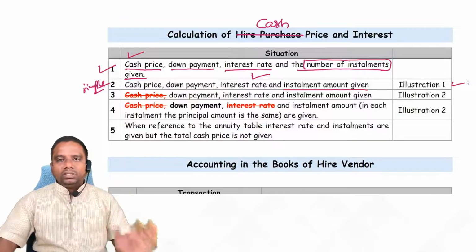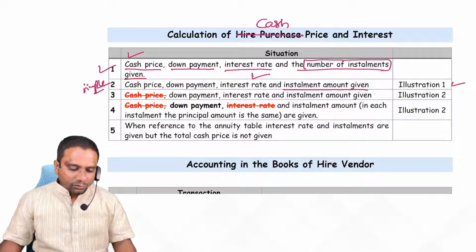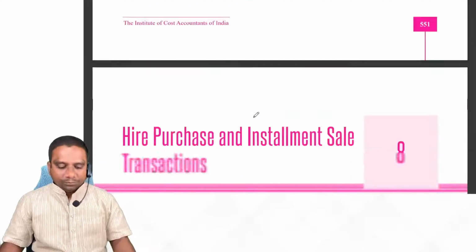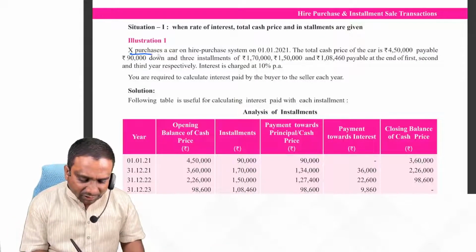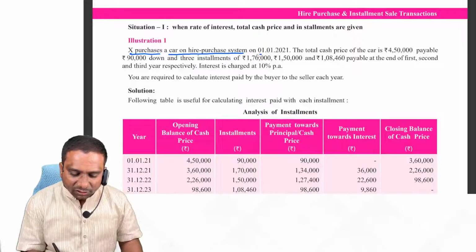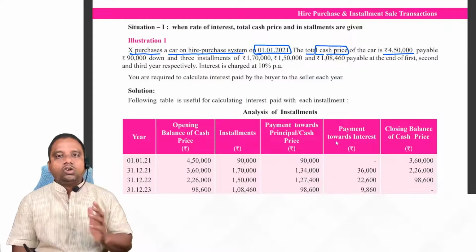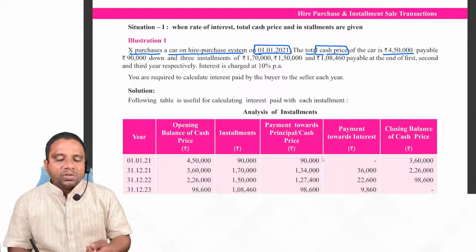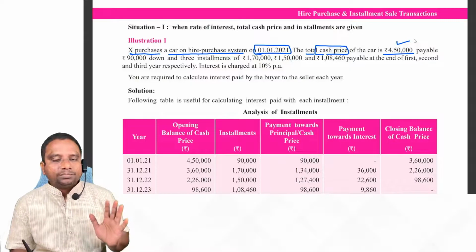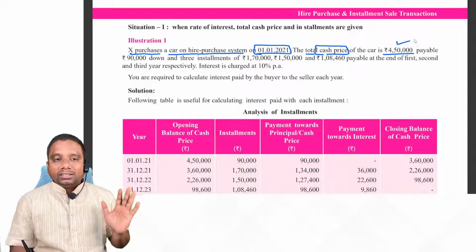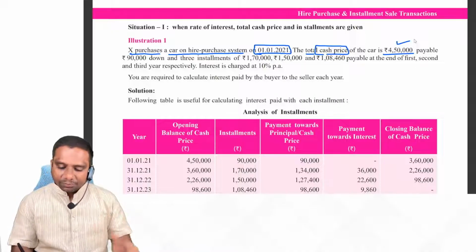You just open your study material, illustration 1, so that we calculate interest there. So here also I am opening the same study material. Look at illustration 1. X purchases a car on hire purchase system. See, this is the date of purchase. The total cash price is given, 4.5 lakh. Now we record the entry. Car account debit to hire vendor account at what price? 4.5 lakh. Here they didn't give interest. Our main target in this problem is to calculate the interest part.